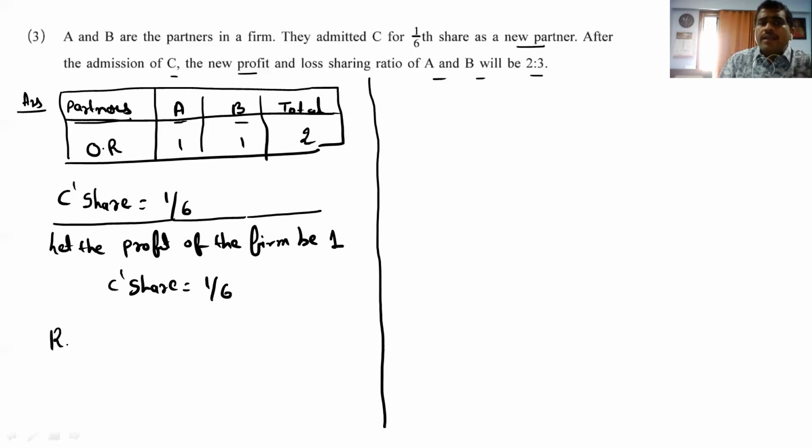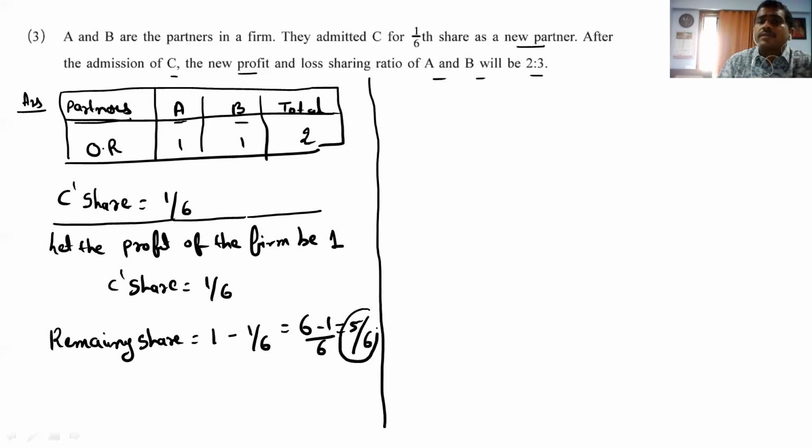So A and B will get the remaining share. What is the remaining share? That is 1 minus 1/6, that is 6/6 minus 1/6. It comes to 5/6. Is it okay?